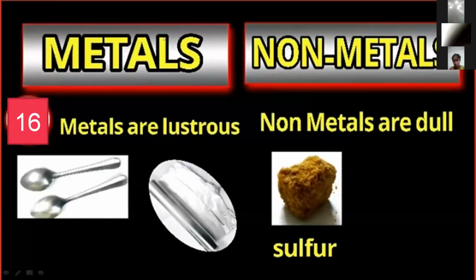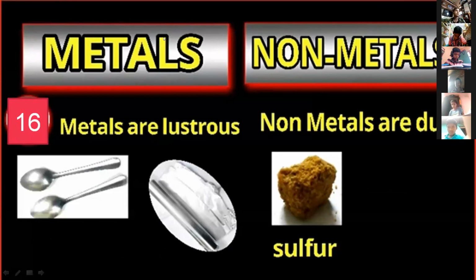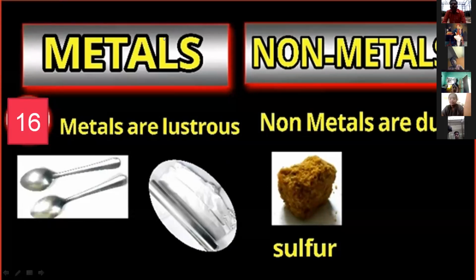Metals are lustrous and non-metals are dull. Metals are all lustrous. Lustrous means shiny and bright. This type of property is called lustrous. For example, iron, copper, silver, magnesium, and sodium: almost all metals look lustrous.